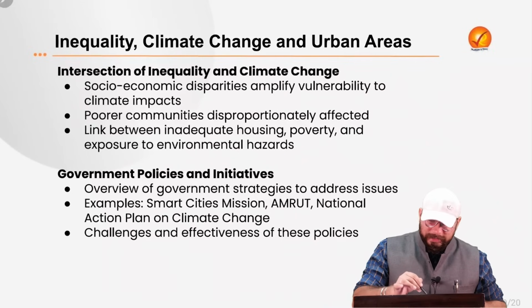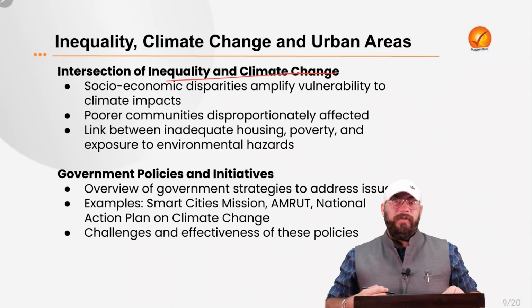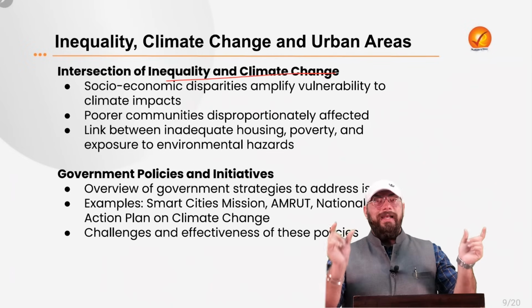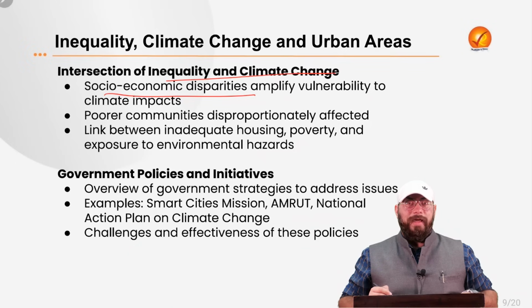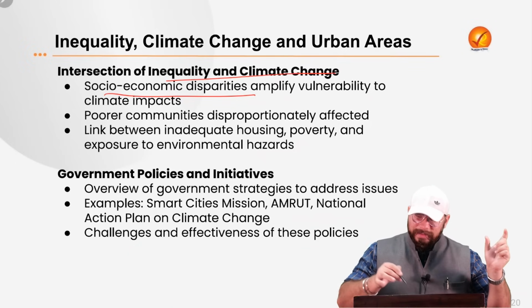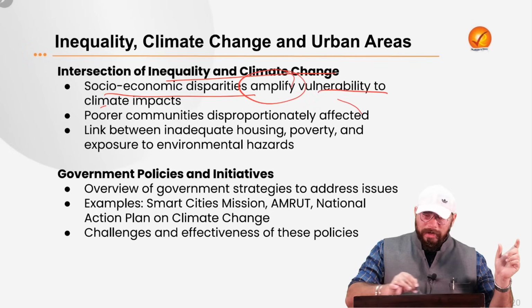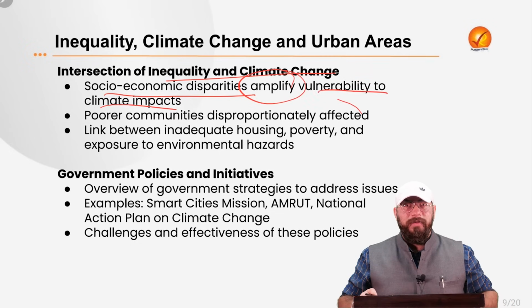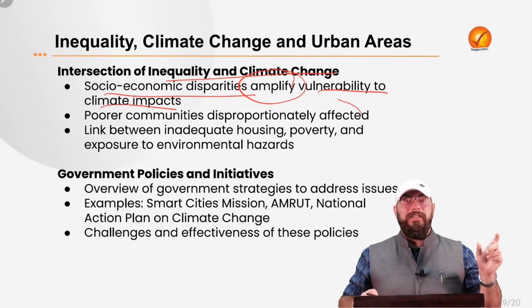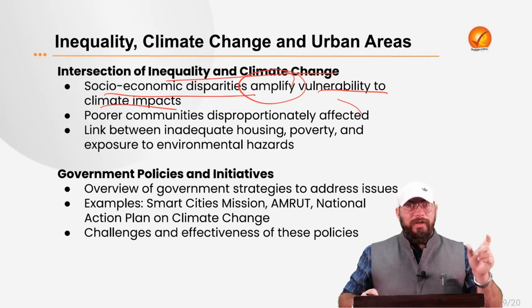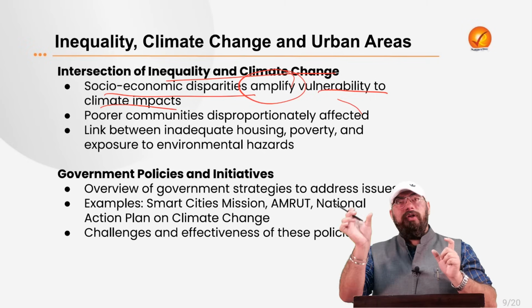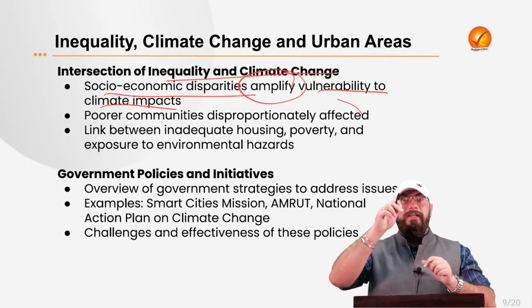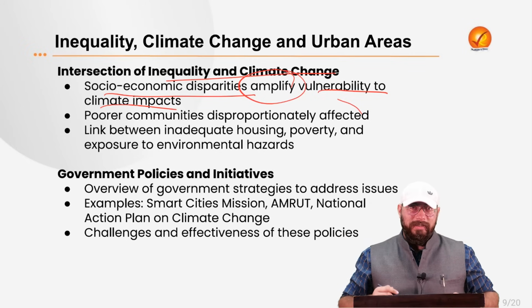Now let us see the intersection of inequality and climate change, right? That how inequality and climate change intersect with each other. So socio-economic disparities, which is the inequality, are amplifying the vulnerabilities to the climate impacts. So if socio-economic disparity exists, the vulnerability of the people who are socially marginalized to the climate change impact increases, it amplifies, right?